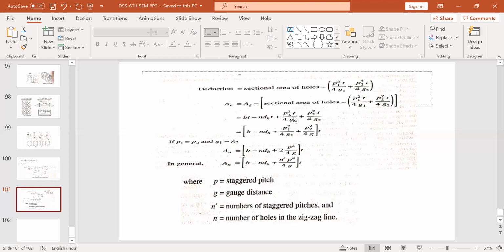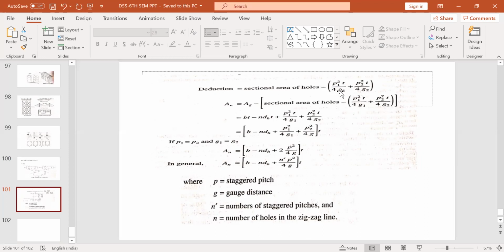So plus P1 square t by 4G1, plus P2 square t by 4G2. This is something that is empirical, that is being observed. Whenever you are providing a staggered pitch of P1 along with a staggered gauge of G1 and a staggered pitch of P2 along with a staggered gauge of G2, the deduction will be based on this formula: P1 square t by 4G1 plus P2 square t by 4G2. So you have to make this deduction.